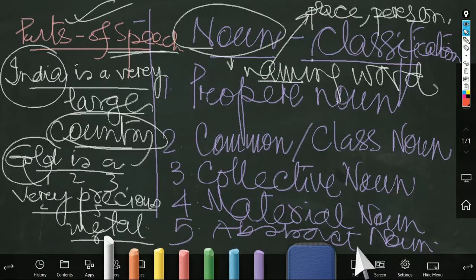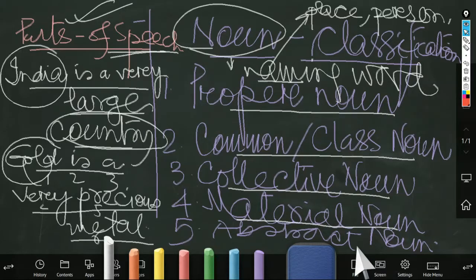Okay. Therefore, my dear children, in this lesson we'll be discussing the different classes and the basis of the classification. So normally speaking, when we talk about the noun, how many kinds are there? There are 5 kinds of the noun. So what are they? There are proper nouns, common nouns or class nouns, collective nouns, material nouns, and finally the abstract nouns.